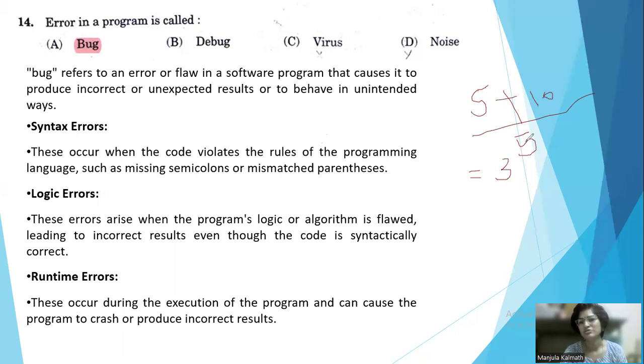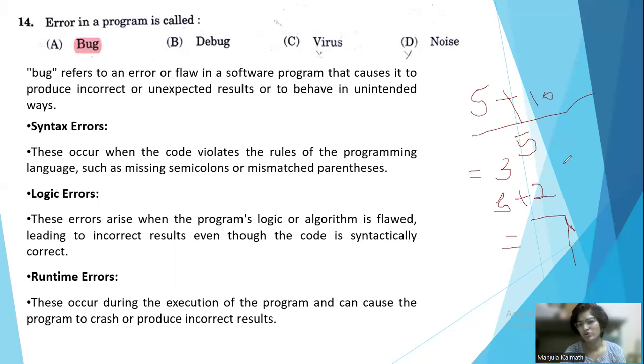It will be performing the binary operation, taking 2 operands with the operator. 10 divided by 5, first it will perform that, that is 2. And plus, here it will be added with the 5. In a computer system, this calculation is done like this. 5 plus 2, what is the result it will give? It will give the result 7. 7 is the output for this. So here, this is the logic error.